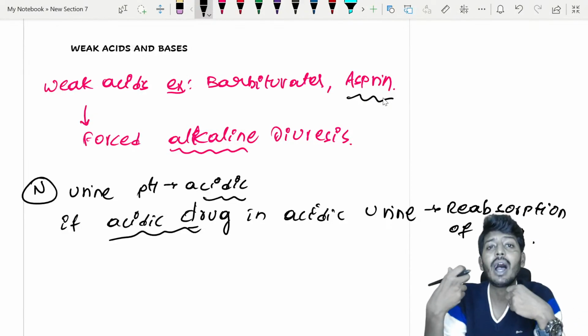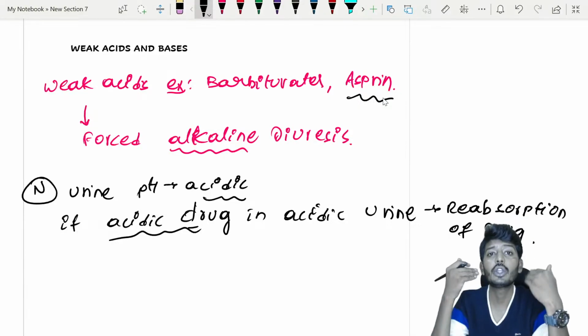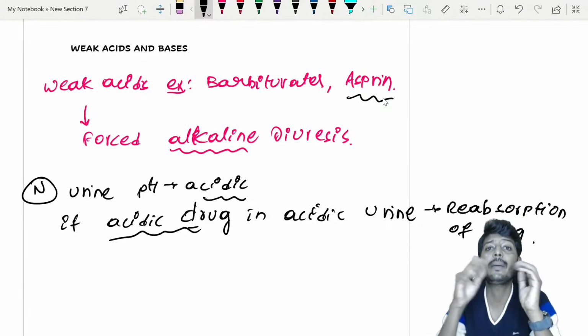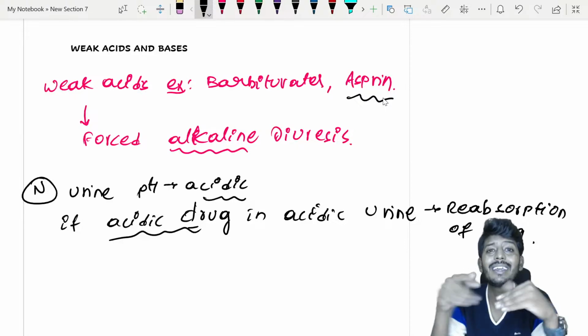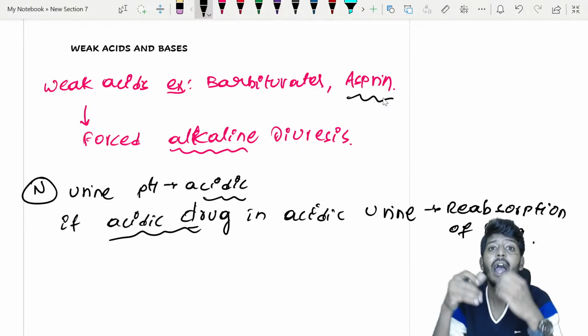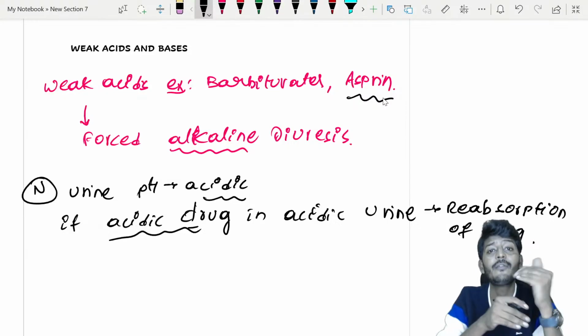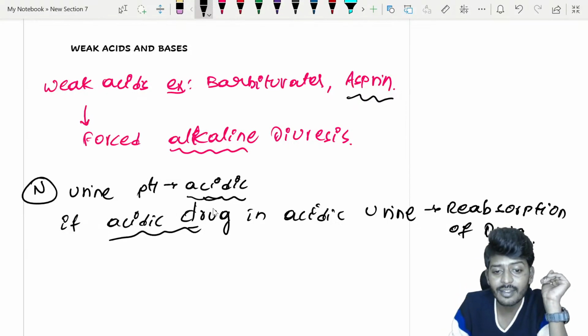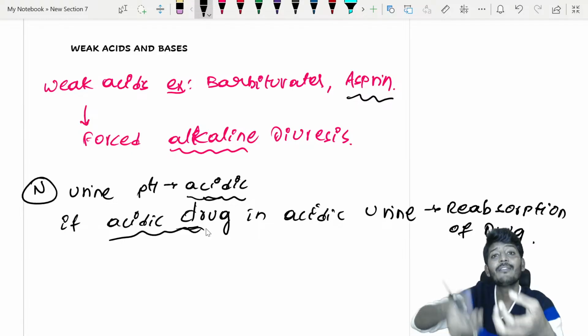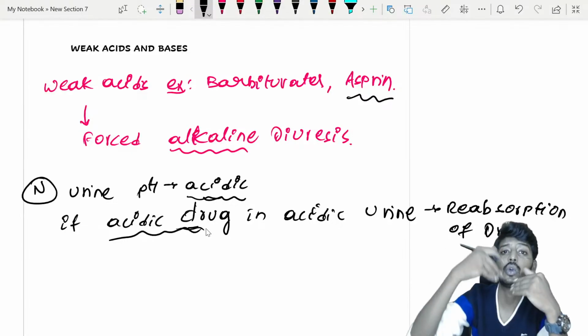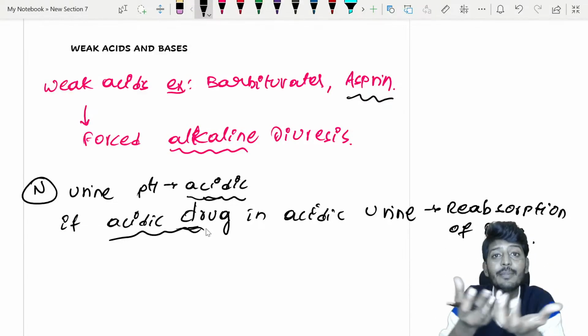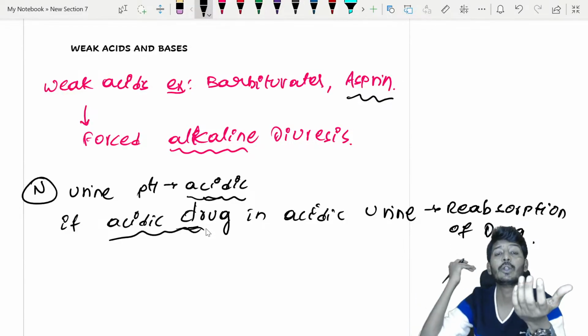Now what will I give? I will give a diuretic. If there is a diuretic, what will happen to urination frequency? It will increase. So if urination increases by the diuretic, automatically from the blood the drug has to go into the urine. When the drug comes into the urine, and acidic urine is there and acidic drug is there, the drug will go back into the blood. Means it will not go into the urine. Rather, pH being the same, the drug will come back into the blood vessel.